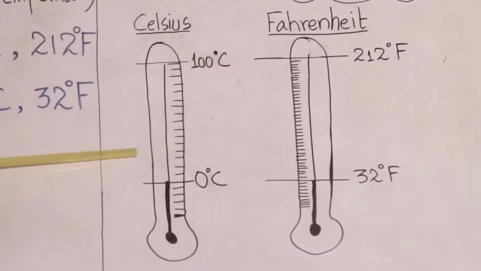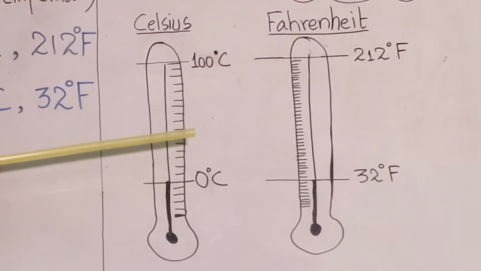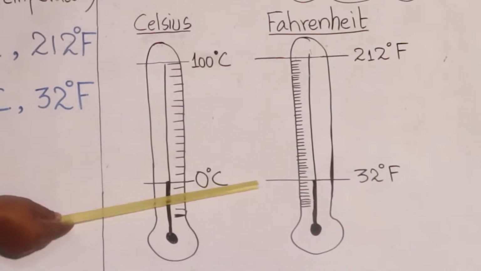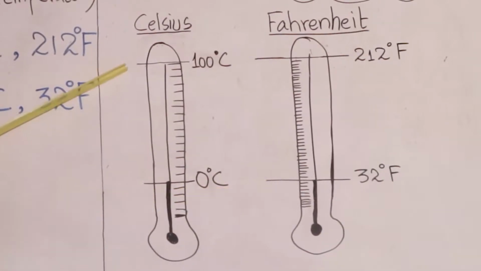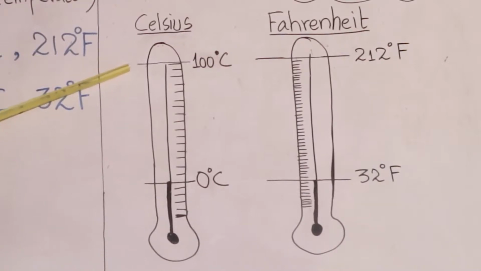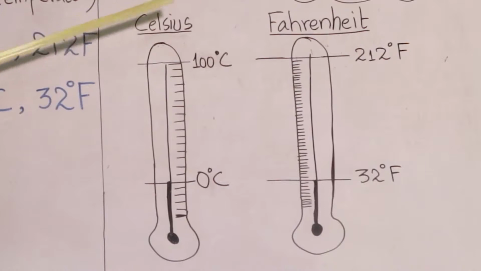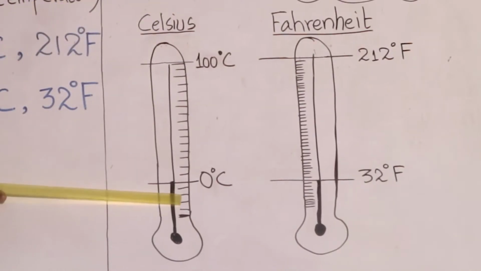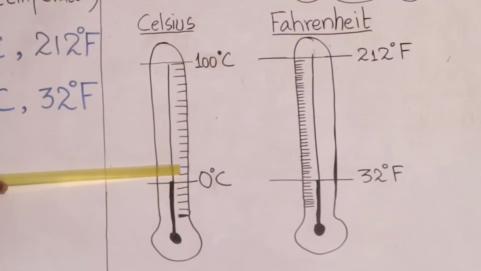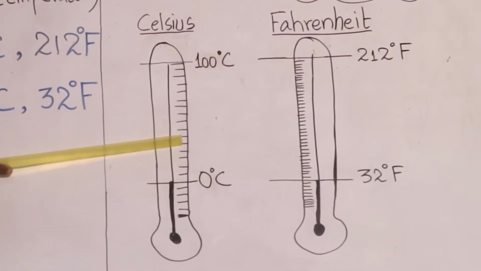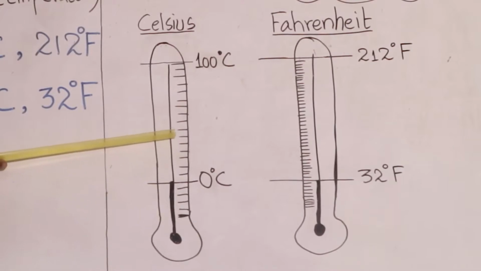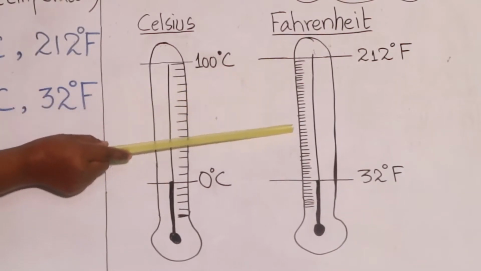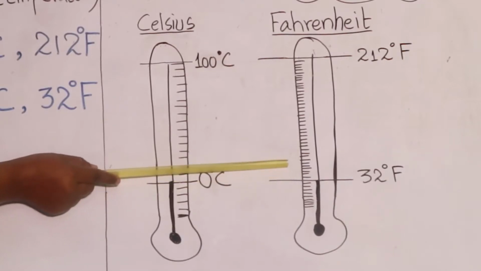You can see the diagram of both the scales, Celsius scale and Fahrenheit scale. Water freezes at 0 degrees Celsius and 32 degrees Fahrenheit, while water boils at 100 degrees Celsius and 212 degrees Fahrenheit. You can see that the degrees in the Celsius scale are larger, while in the Fahrenheit scale, the degrees are smaller.